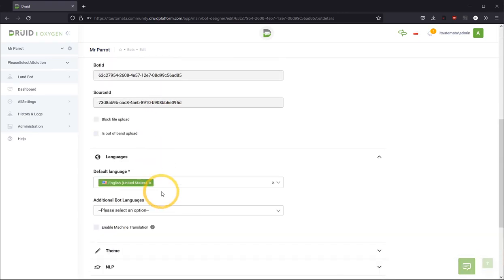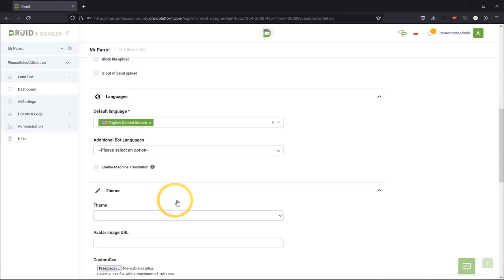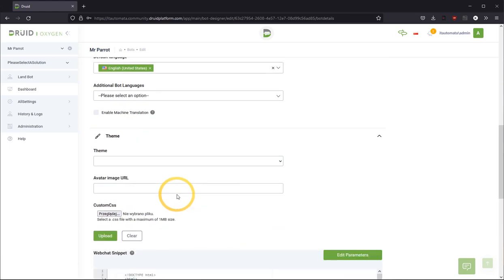Let's see language. We can actually specify additional language, so the chatbot can have built in more than one language. But you can also use machine translation. It's an additional service, external, as I remember. But let's go to the another tab, theme.